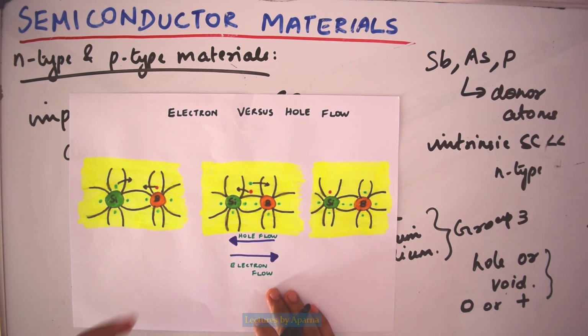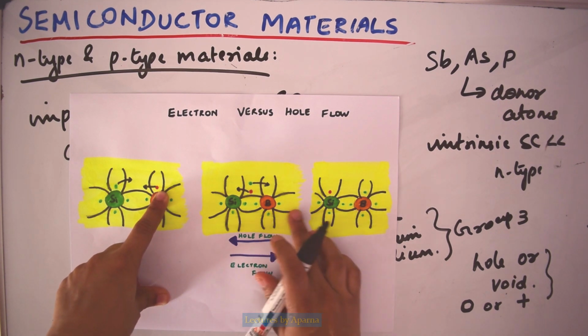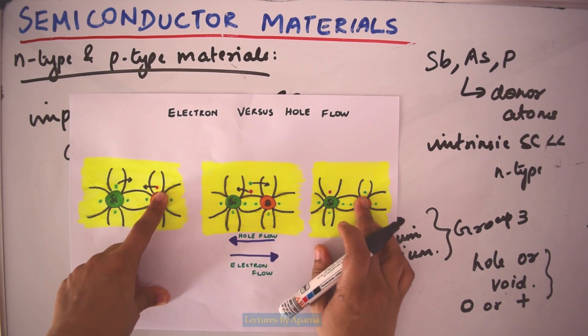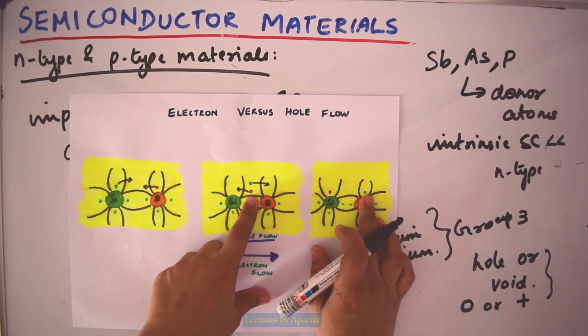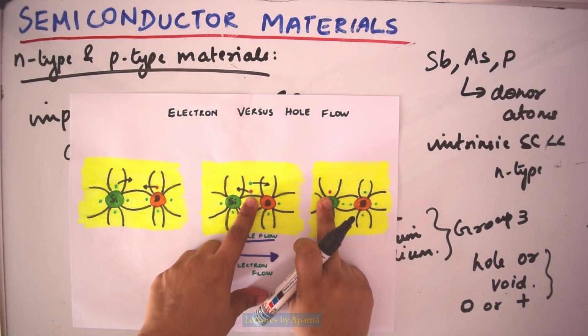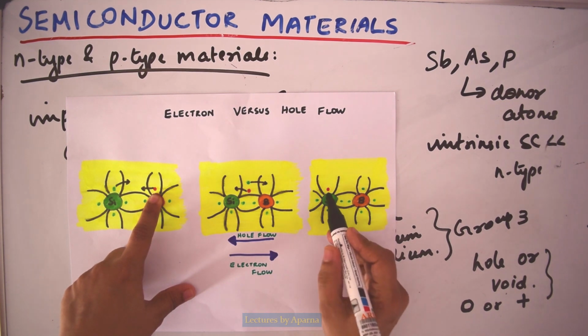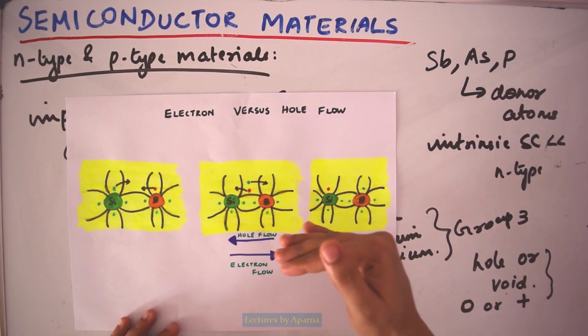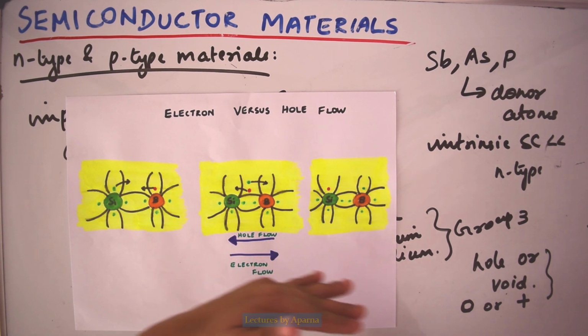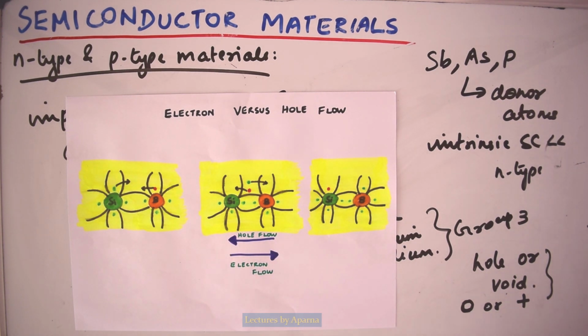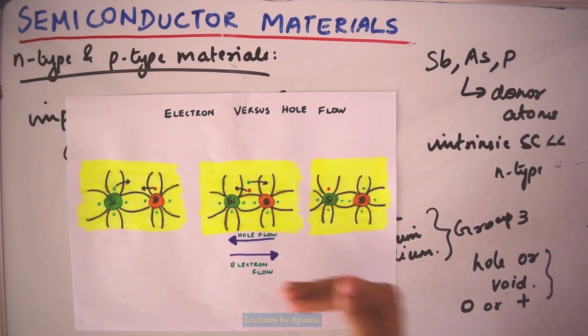So when it gets energy, it will quickly jump into the place of the hole. The hole then moves to where the electron was. So the hole flow is in this direction and the electron flow is in this direction, which means conventional current flows in the direction of hole flow.